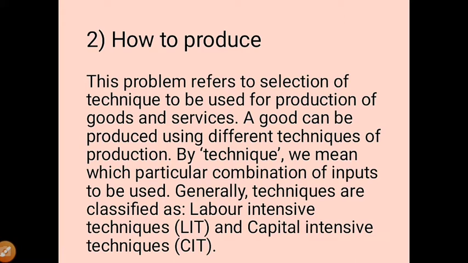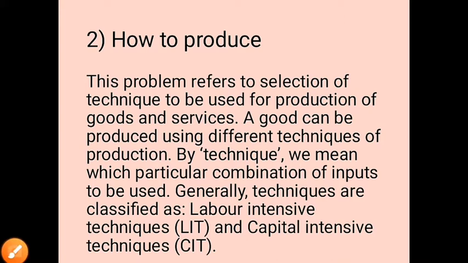By technique we mean which particular combination of inputs is to be used. Generally, techniques are classified as labor intensive technique and capital intensive technique. Labor intensive technique is basically followed in the mixed economy and socialist economy, and capital intensive technique is followed in the capitalist economy.